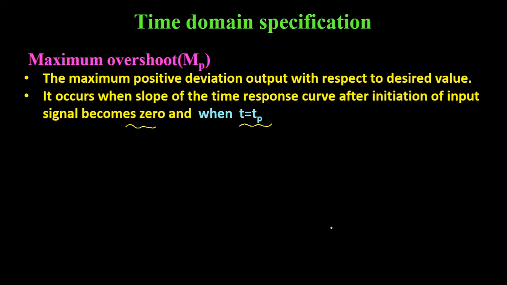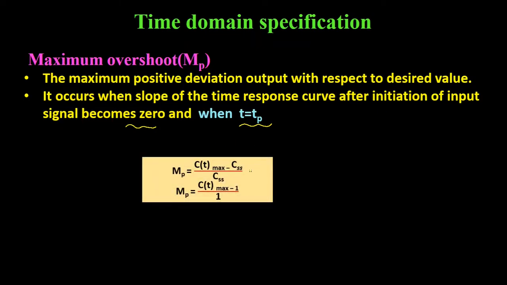And the formula for maximum overshoot MP is equal to C(t) maximum minus C(ss) divided by C(ss). Here C(t) maximum is the maximum value of output response of the system at time t is equal to peak time TP, and C(ss) is the steady state value of output. As we are applying unit step input to the system, C(ss) will be equal to 1. So when we put C(ss) equal to 1 in this equation, we will get MP is equal to C(t) maximum minus 1 divided by 1, which is equal to C(t) maximum minus 1.